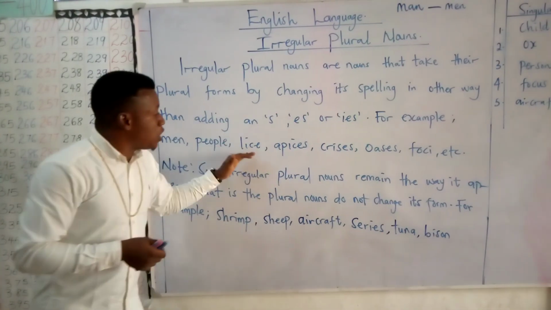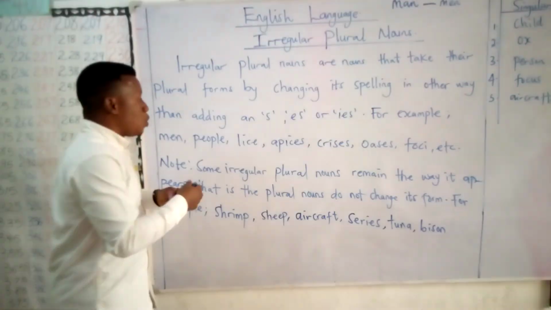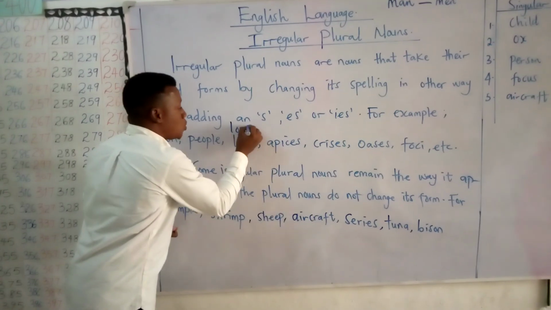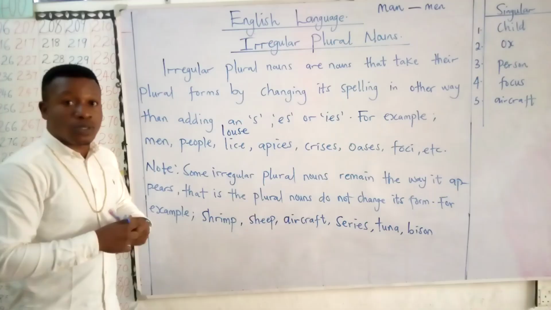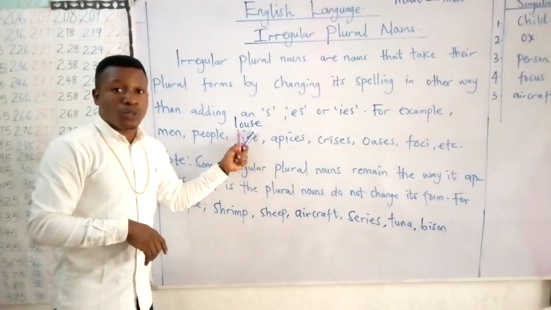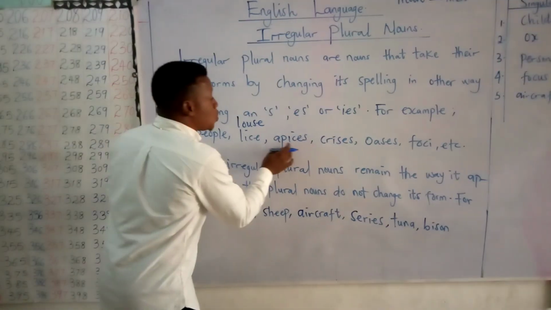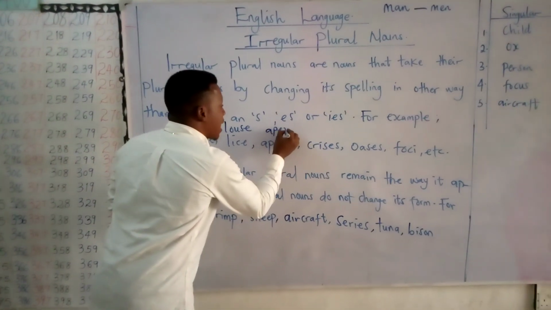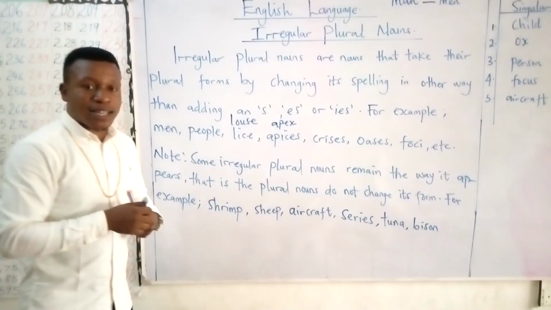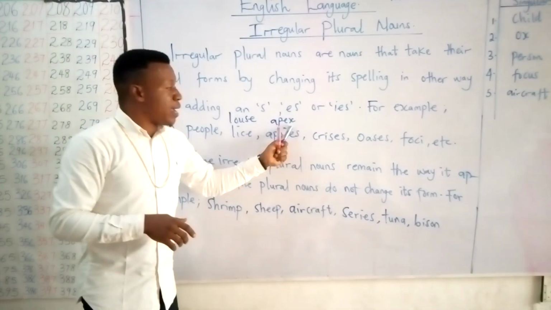The singular word for this plural word is louse. Louse, lice. The singular word for this word is apex. Apex, apices.